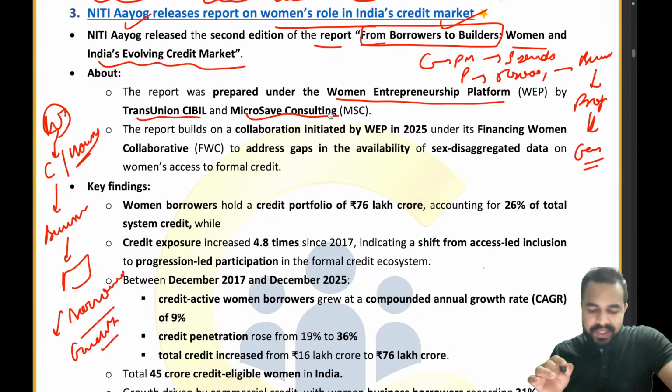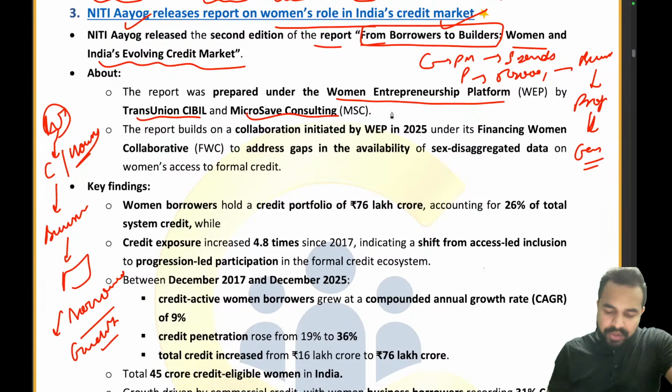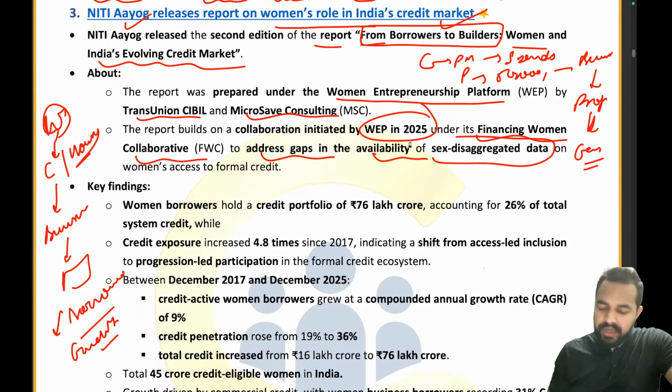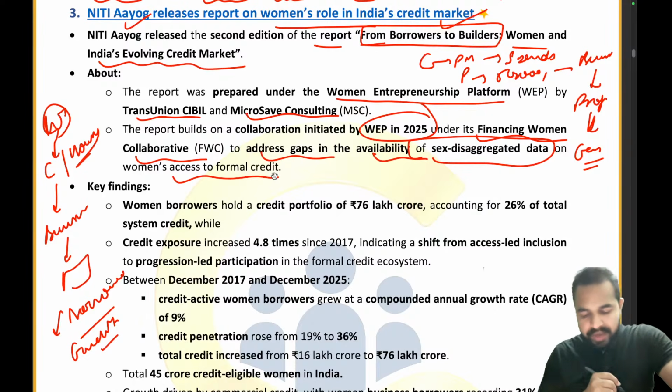So my dear friends, this particular report was prepared under the Women Entrepreneurship Platform by TransUnion CIBIL and MicroSave Consulting. So MSC and CIBIL have come together to launch this report along with the Niti Aayog. The report builds on collaboration initiated by WEP in 2025 under its Financing Women Collaborative to address gaps in the availability of sex disaggregated data on women's access to formal credit. ठीक है?